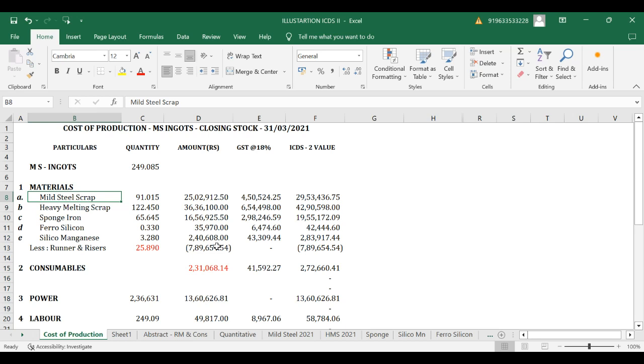Then we know as per ICDS2, it has to include the GST portion also. So this is GSTable commodity, the rate of tax being 18%.